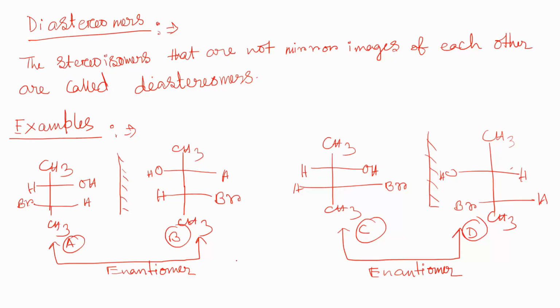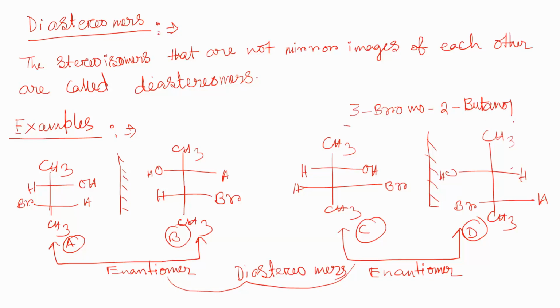Now, A or C, or B or D, these are all diastereomers of one another. So there are four isomers of this molecule, whose name is 3-bromo-2-butanol. So 3-bromo-2-butanol exists as four isomers.